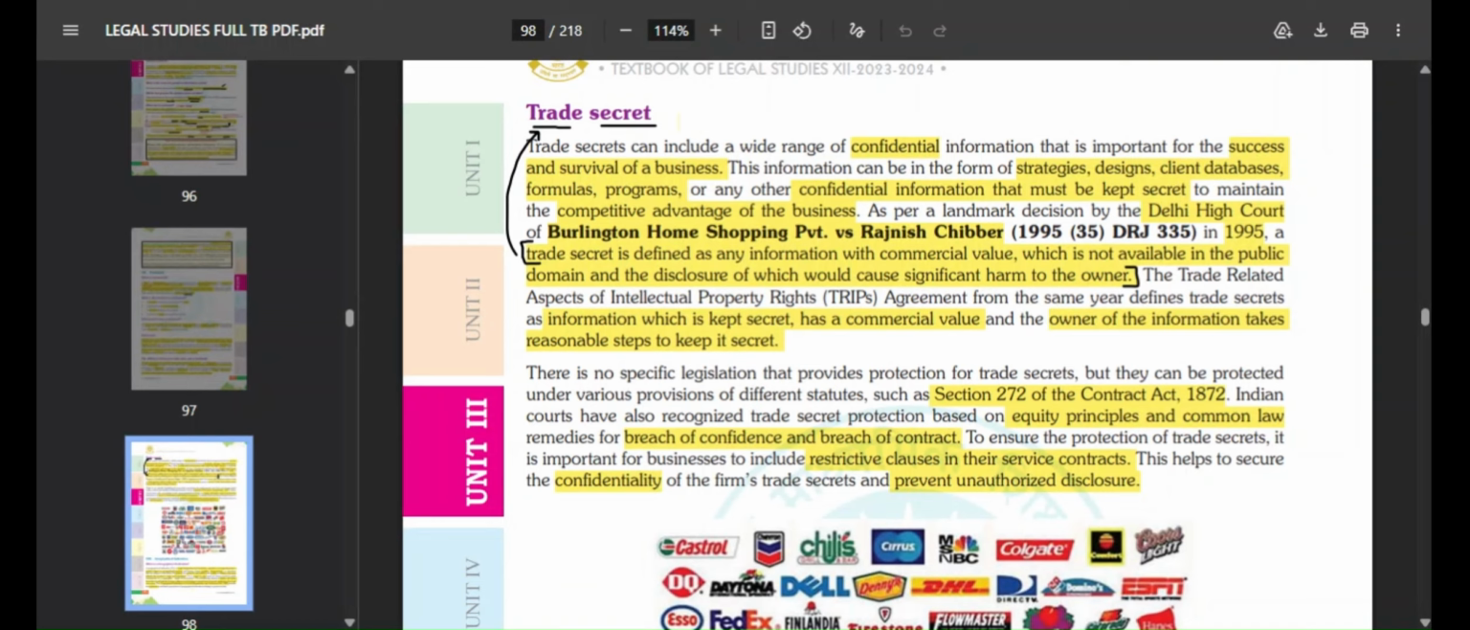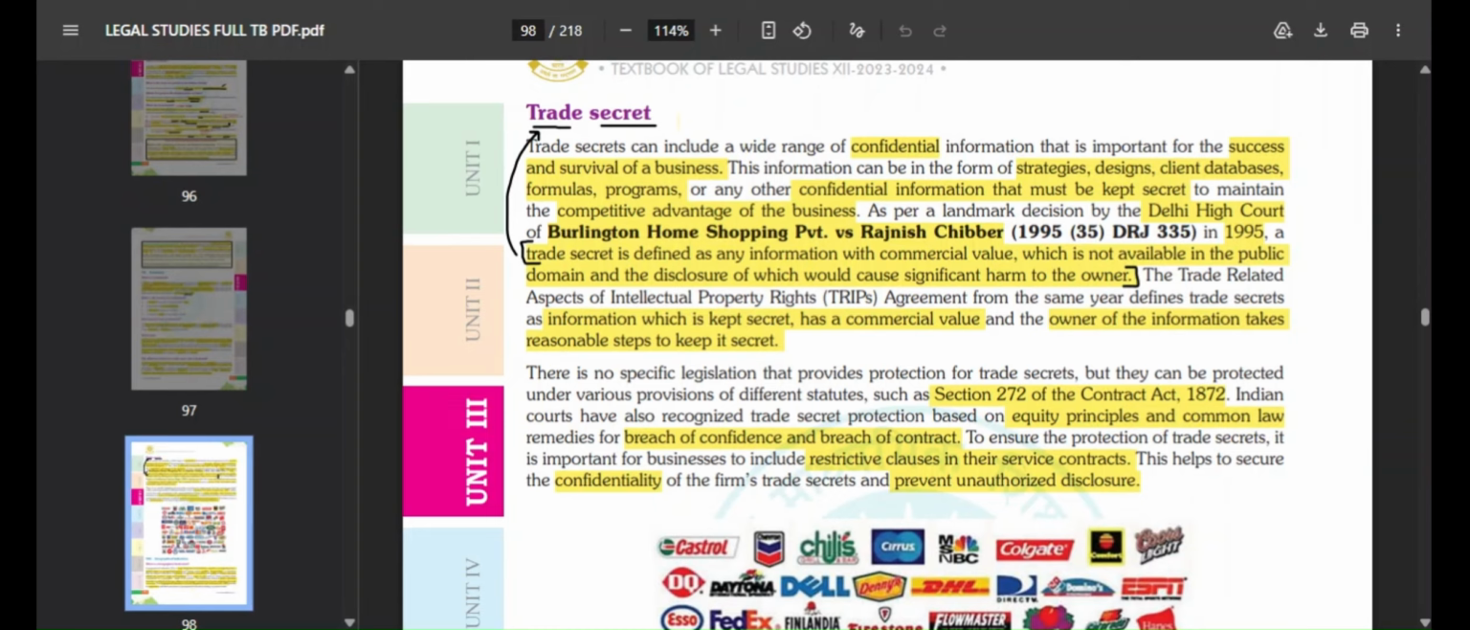The Trade Related Aspects of Intellectual Property Rights agreement from the same year also defines trade secret. TRIPS, which we have seen before, defines a trade secret as information which is kept secret and has commercial value, and the owner of the information takes steps to keep it secret. So the owner takes all the steps to keep it secret, so that it does not get leaked or the public doesn't get to know about it.